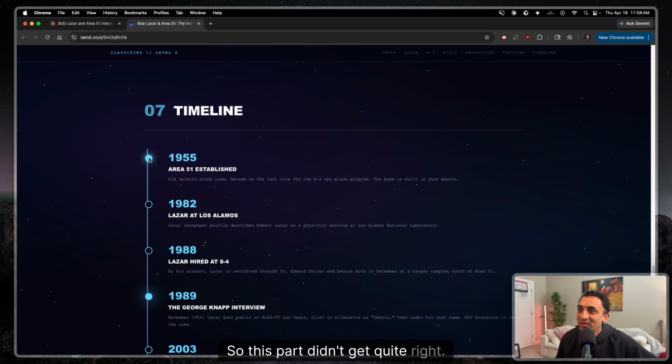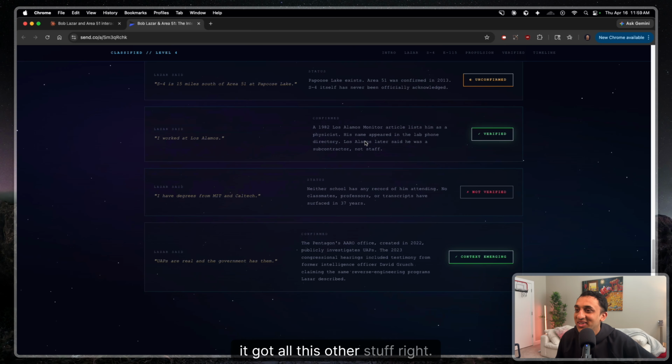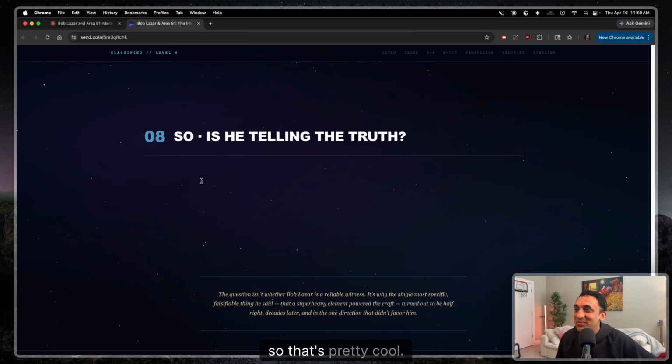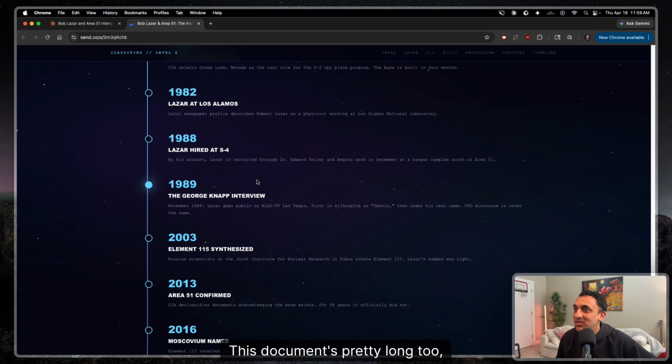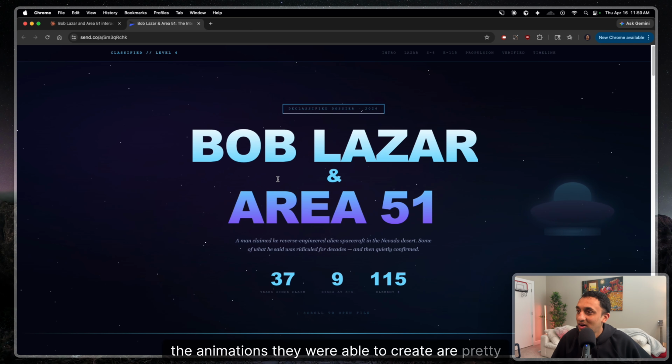So this part didn't get quite right. I feel like this is a pretty simple thing to solve, where these circles should be aligned with the line. And of course, I could just tell Claude to make that change and it'll update this link. But that's something I was kind of hoping Opus would figure out by now. I mean, it got all this other stuff right. I don't see why it couldn't get that right. So that's pretty cool. This document's pretty long too, so it makes sense why it took a few minutes. So overall, I'd say the animations it's able to create are pretty impressive.